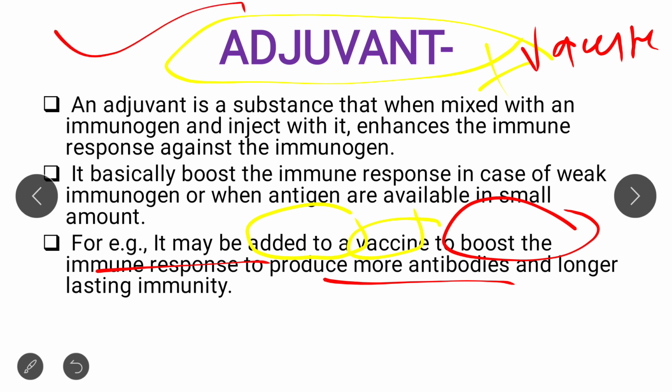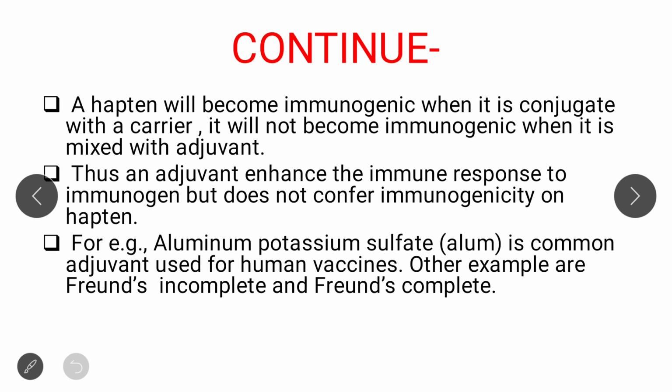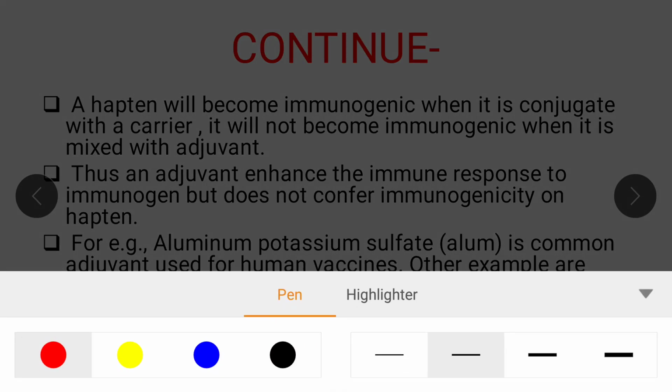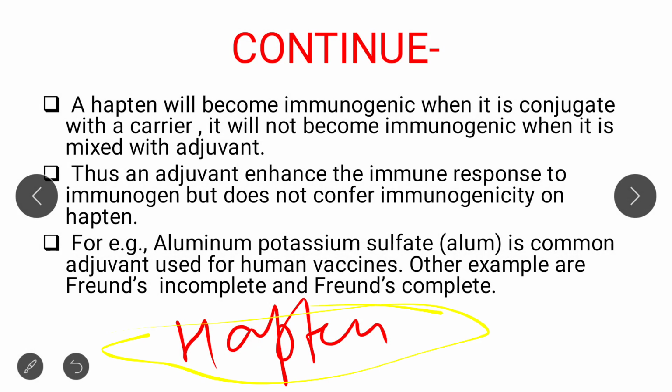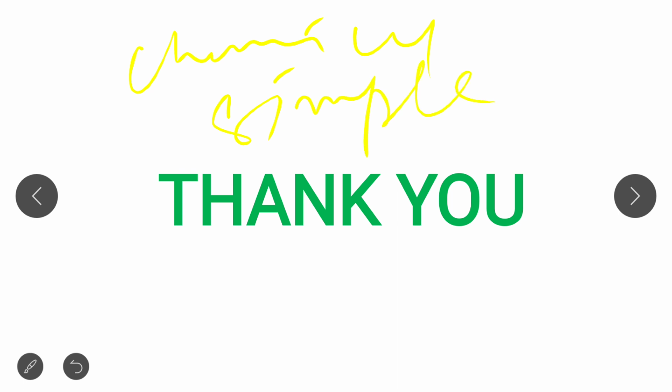So this is all about the adjuvant. Now there is a term that I already taught you in the previous classes, that is hapten. Many students confuse that hapten and adjuvants are basically similar terms, but no students, these are two different terms. Hapten is chemically simple in structure and has very low molecular weight. As I already taught you in the previous classes, low molecular weight and chemically simple.